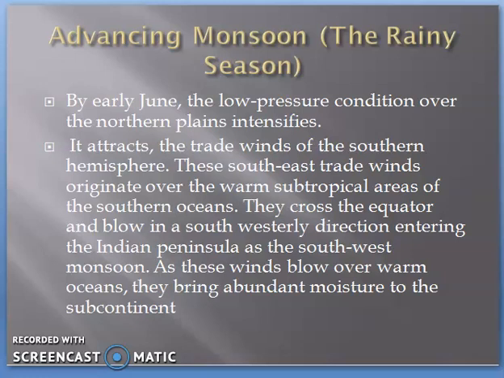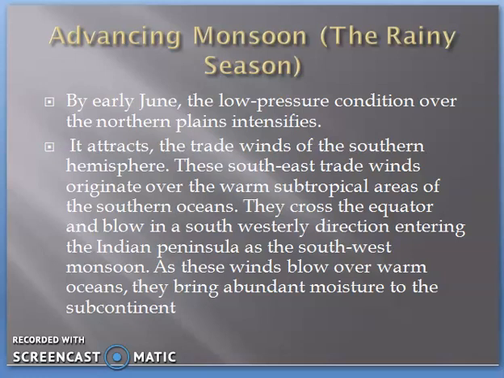Advancing monsoon, in simple words, is the time period when the rainfall starts in monsoon. By early June, the low pressure condition of northern India intensifies. During the months of May and June, that means in the summer months, the temperature increases at a very high rate. That's why a low pressure condition occurs in the northern plain. Due to that low pressure condition, it attracts winds from the sea, because at that time the sea has comparatively high pressure. So it attracts the trade winds from the southern hemisphere.